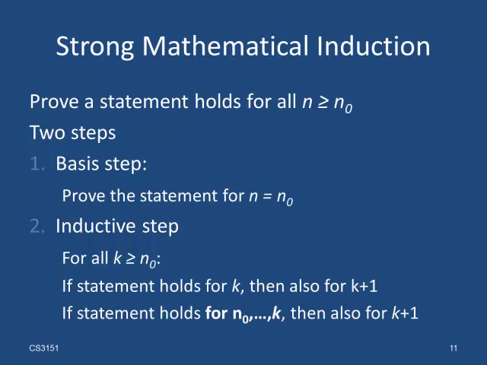There's a little variation called strong mathematical induction that makes life even easier in some cases. It is basically the same as mathematical induction, but in the inductive step, you not only assume that the statement holds for some value k, but you even assume it holds for all values up to some value k. So when you try to prove the statement for k plus 1, not only can you use the assumption that the statement holds for k, but also for all preceding values of k plus 1. Often it is not necessary to make the stronger assumption in the inductive step.